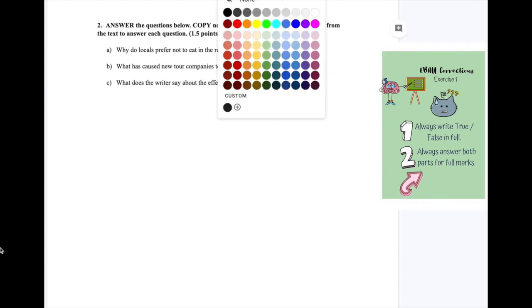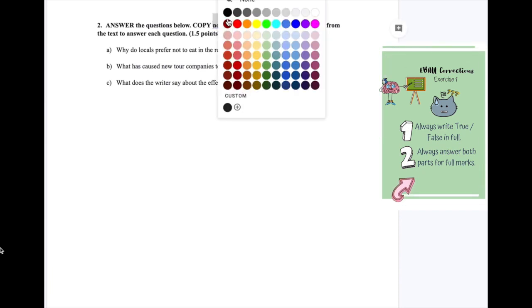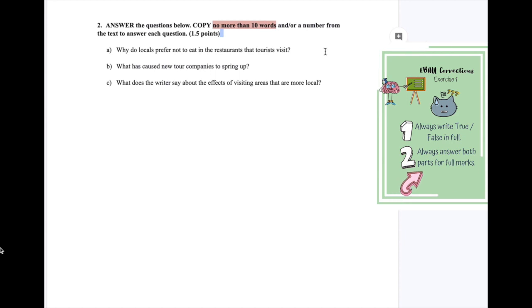Now, moving on to exercise 2. So here we have answer the questions below. Copy no more than 10 words or a number from the text to answer each question. So again, this is information that's taken directly from the text. Make sure you look and are very clear and you take into account no more, I'll put it all in bold, no more than 10 words. So you cannot have more than 10 words in these answers, otherwise you will lose the mark straight away.